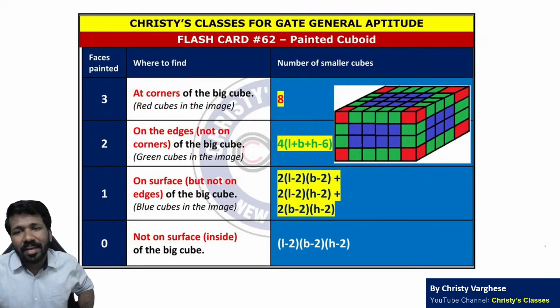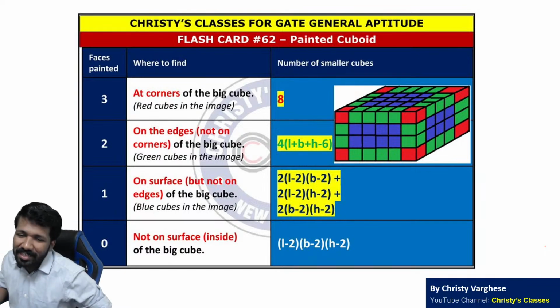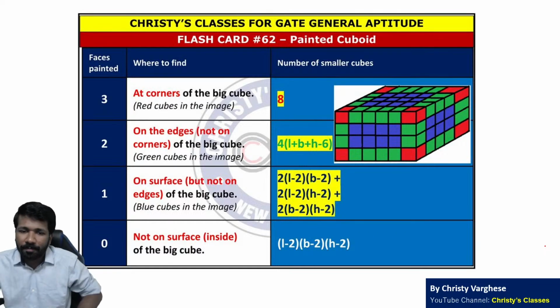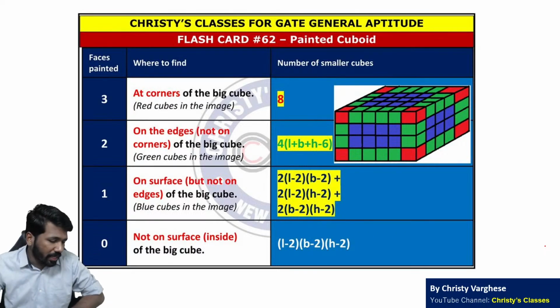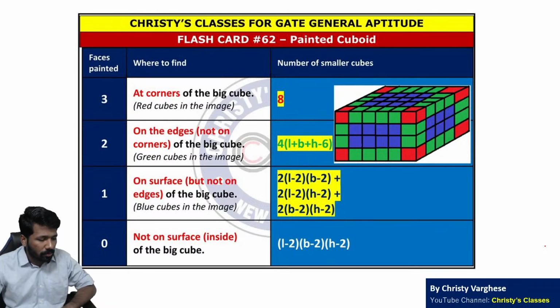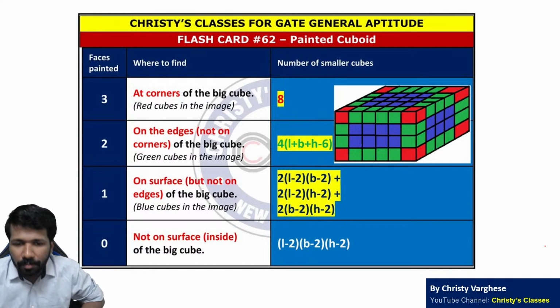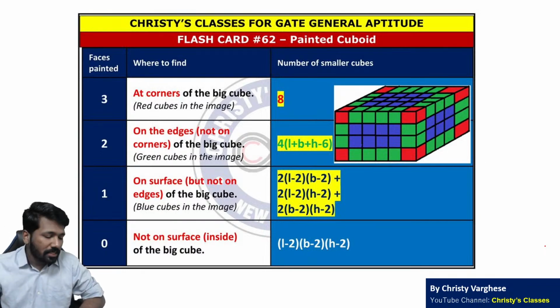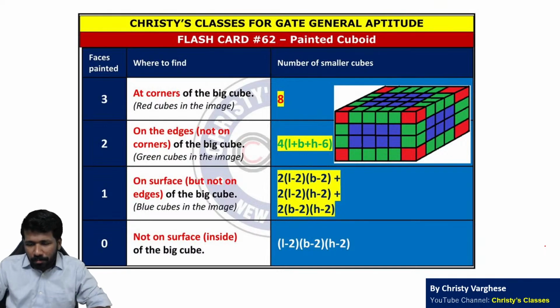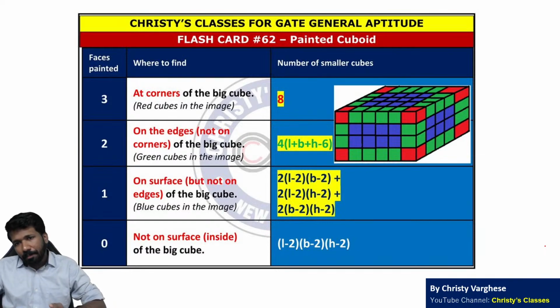Painted cube को extend करके painted cuboid भी बना सकता है. उसका formula separately दिया है, but commonly asked is painted cube instead of painted cuboid. But the idea for painted cuboid also is the same. Go through this image or pause the video and go through this image for more understanding. That is cube and dice related questions. So cube and dice related problems में dice का भी problem आ सकता है, but गेट एग्जाम में ऐसा पूछा नहीं अभी तक. Painted cube का question आया है 2-3 बार.